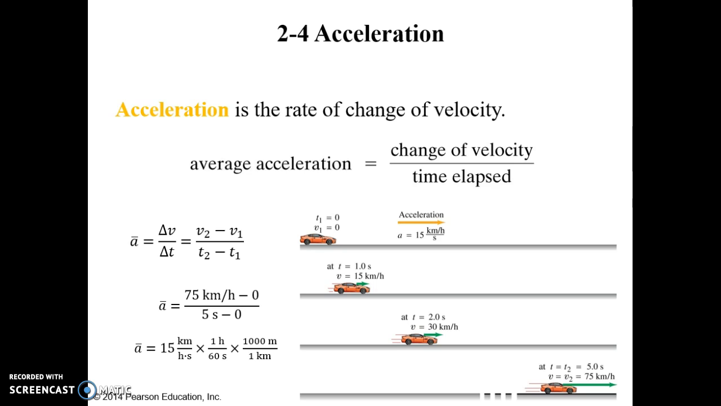To do so, we use unit conversion to change hours into seconds and kilometers to meters. To check and see if you set up the conversion correctly, all undesired units should cancel out. After plugging and chugging, you should get 250 meters per second squared. The SI unit for acceleration is meters per second squared.